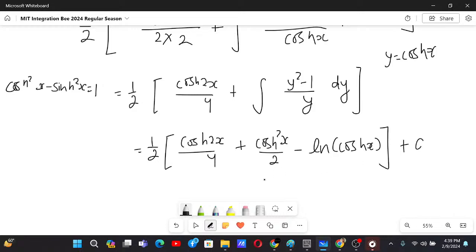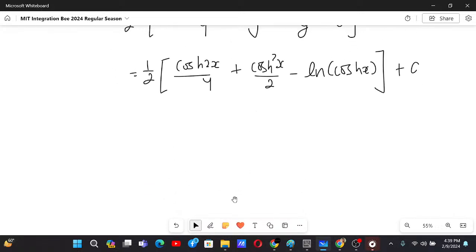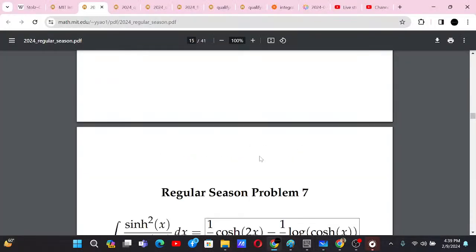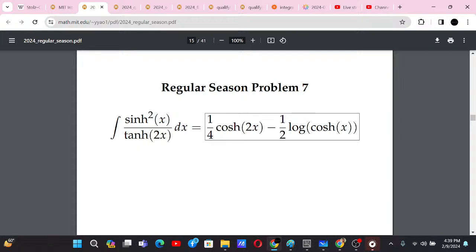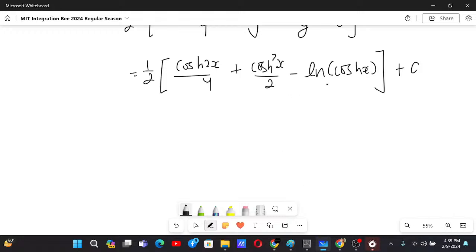Let's see. The answer is something different, I know that, because cos 2x by 2 is there, I guess. So cos 2x by 4 minus 1 by 2 log cos x. The answer is this thing, but we don't really have that answer right now, but we can get it because we know that cos²x plus sin²x, this is cos 2x. So you can use this property.